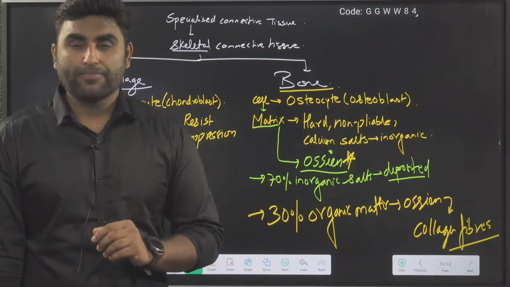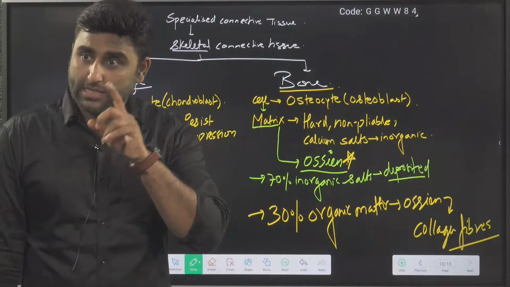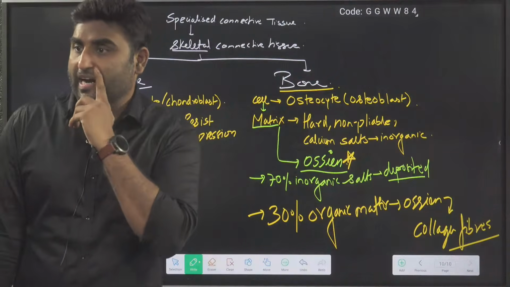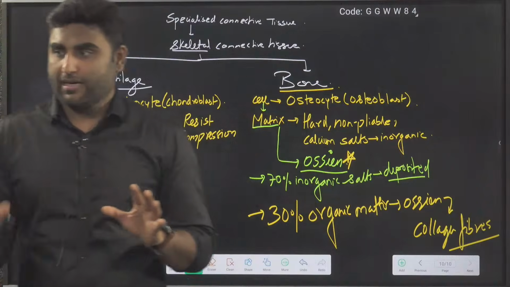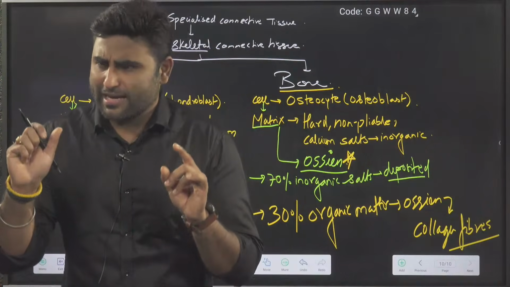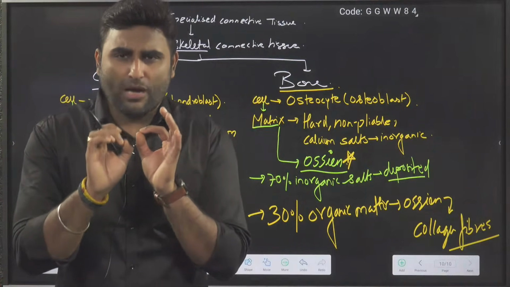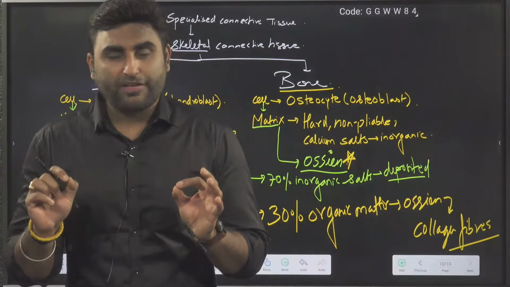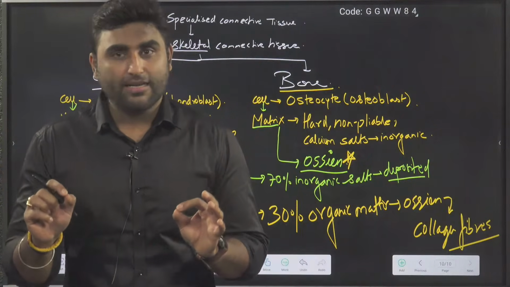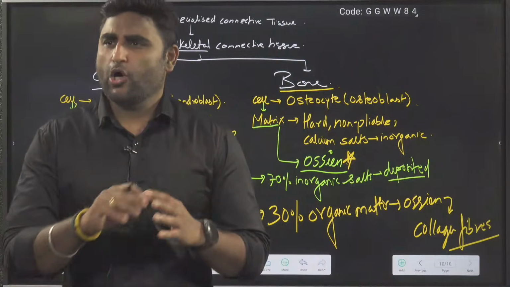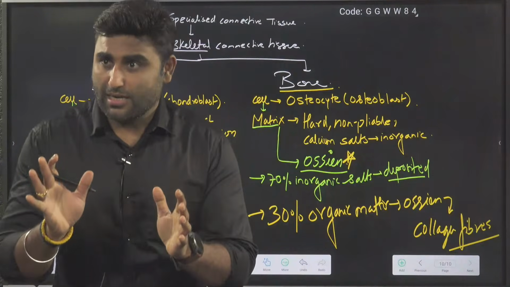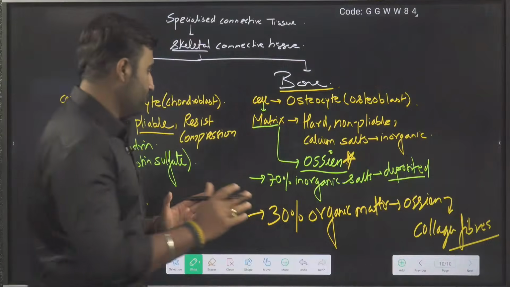Am I clear? Now we are going to see the NCERT lines. Sir, in cartilage, is there elastin fiber? Yes, Namita, I am coming to it. Wait. Now we will discuss cartilage in detail. Next 15 minutes, we will discuss cartilage. In the next class, we will talk about bone and complete the chapter. Am I clear? So let us start with cartilage. Pay attention.